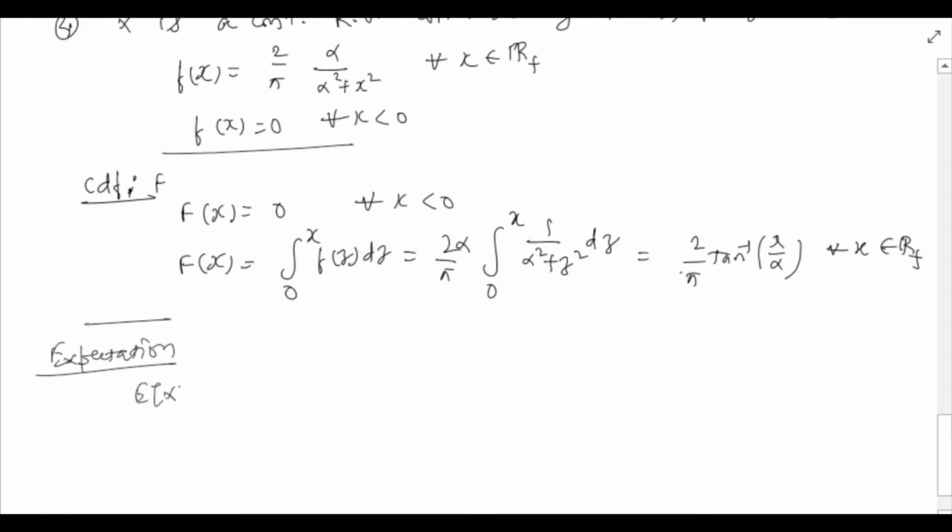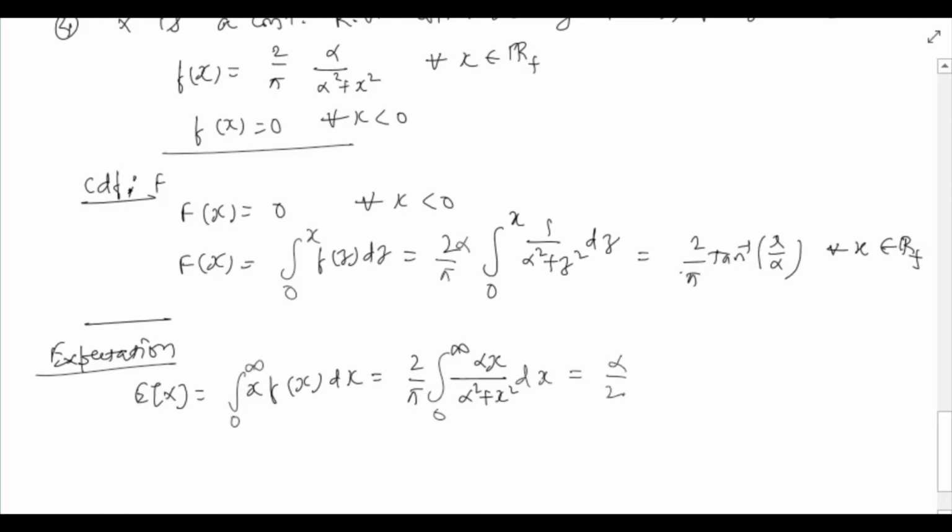Now we can compute the expectation of x using one of the two formulae given above. So let us use, for instance, the formula that uses density. So integral 0 to infinity x f(x) dx. So this is 2 over pi integral 0 to infinity alpha x over alpha square plus x square dx.